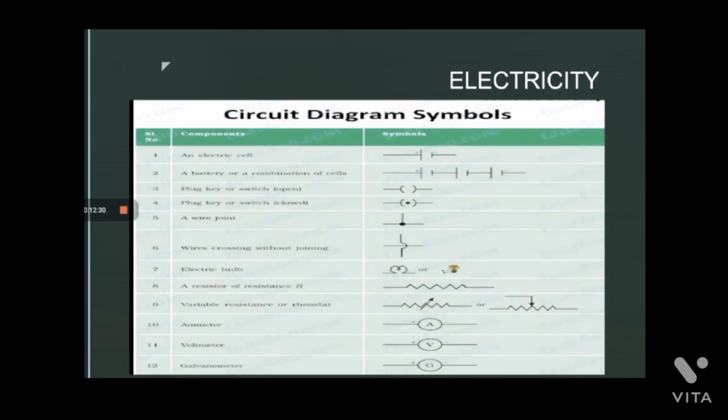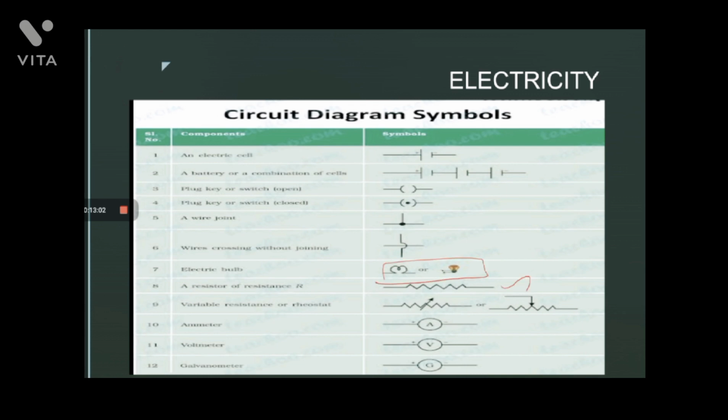Now we have some symbols to remember here. The electrical single cell has one positive terminal and one negative terminal. A combination of more than one cell we call a battery. You can see a plug key, which is a switch: open, and plug key closed. Then a wire, joint wires and wires without joint, and the electrical bulb, which can be symbolized in both ways.